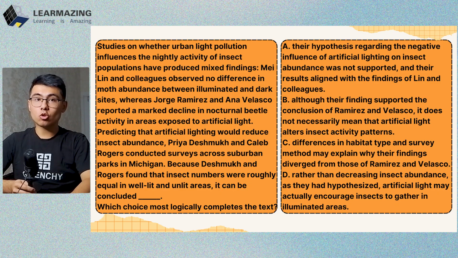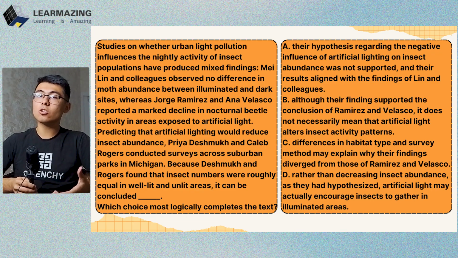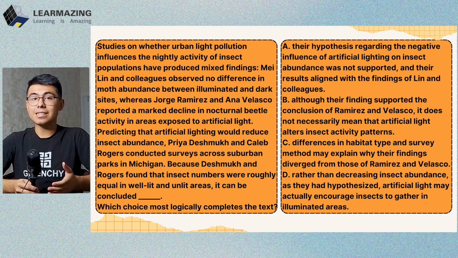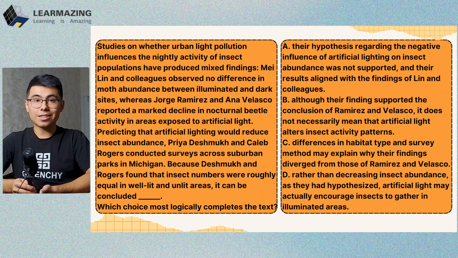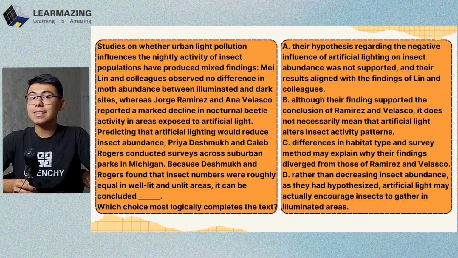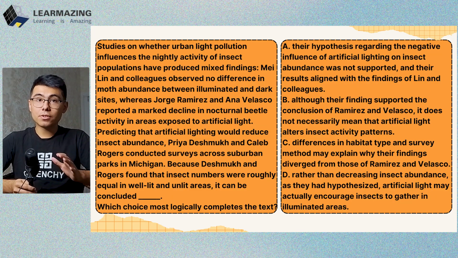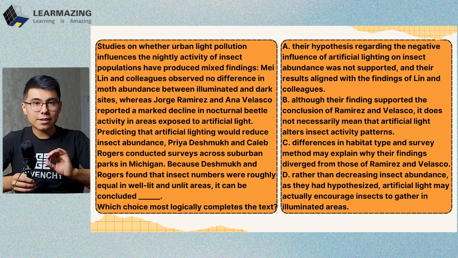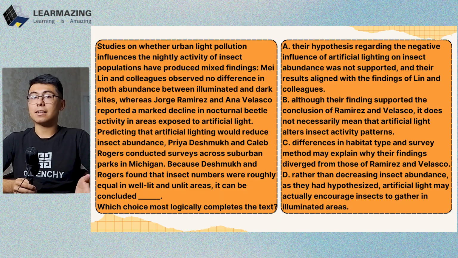Now we need the answer choice that best completes the conclusion. Choice A. The hypothesis regarding the negative influence of artificial lighting on insect abundance was not supported, and the results aligned with the findings of Lin and colleagues. Well, their hypothesis wasn't supported because they expected a drop, but found equal numbers. And this perfectly matches Lin's earlier results of no difference, and this fits exactly.